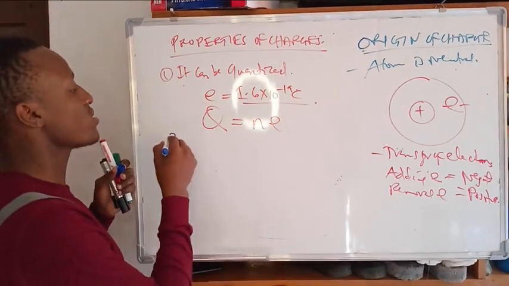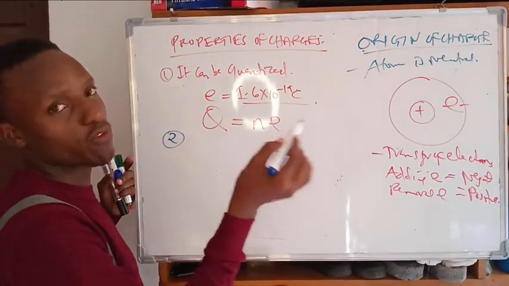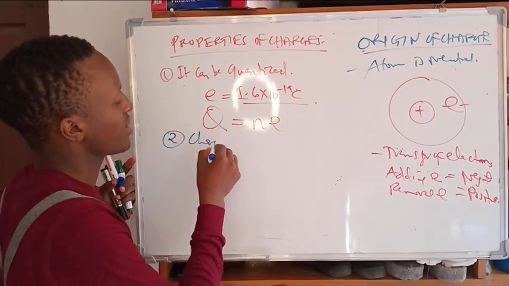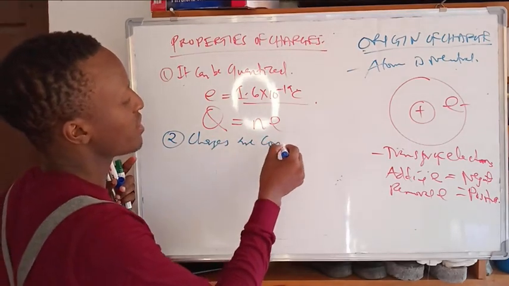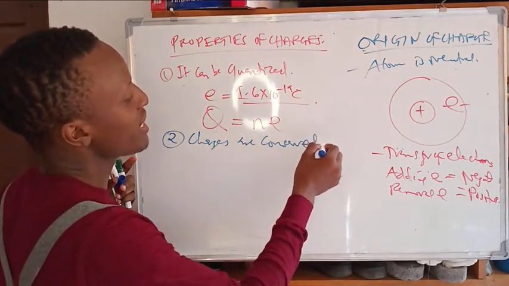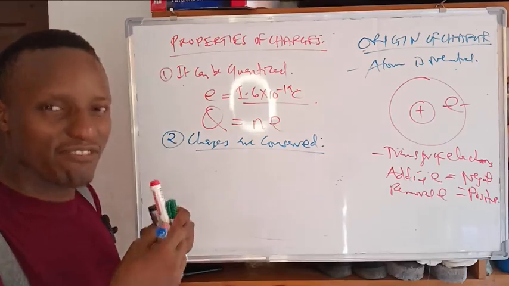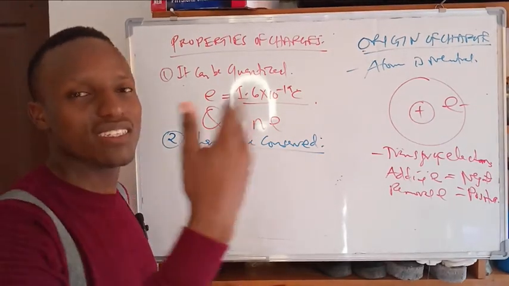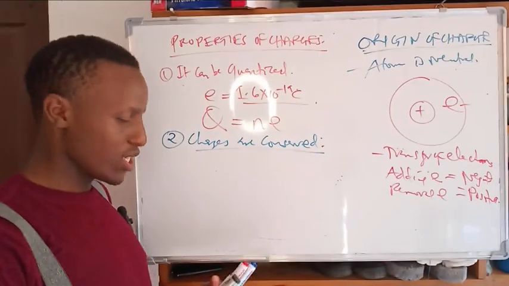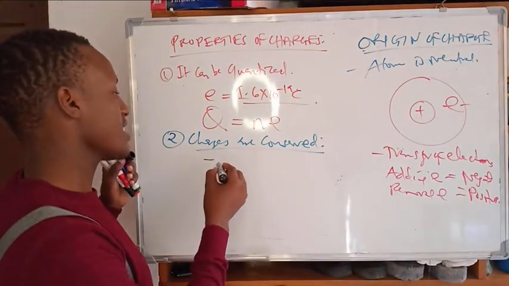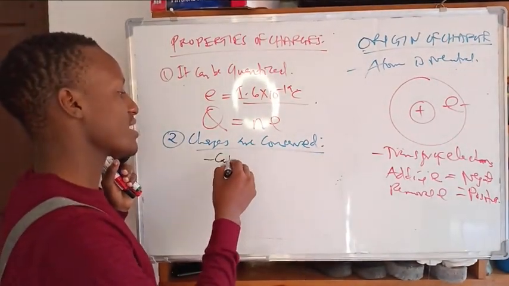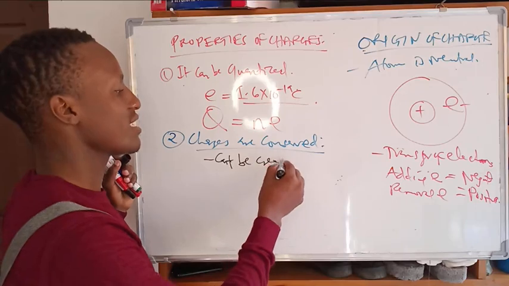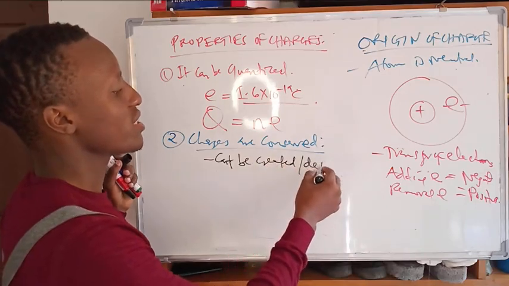The other property is that charge is conserved. We call it the law of conservation. Charges are conserved, meaning charge is never created or destroyed. It is always transferred or gained. So we say charges can't be created or destroyed.